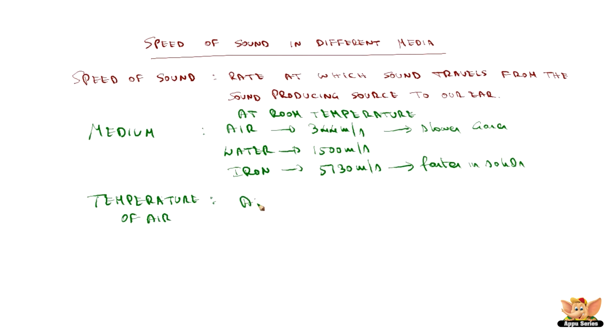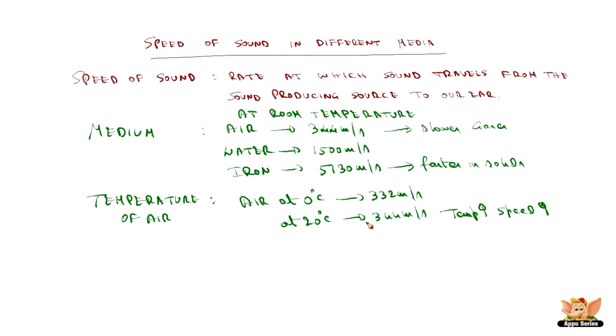So if air is at 0 degree centigrade, then the speed of sound is 332 meter per second. If air is at 20 degrees centigrade, that is closer to the room temperature, then it is 344 meter per second. So what it means, when temperature increases, the speed of sound also increases.